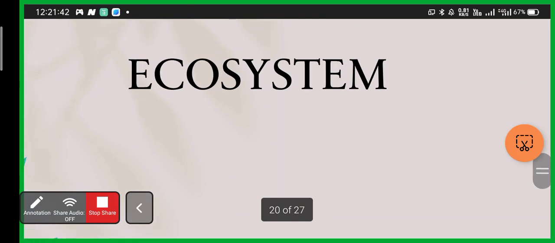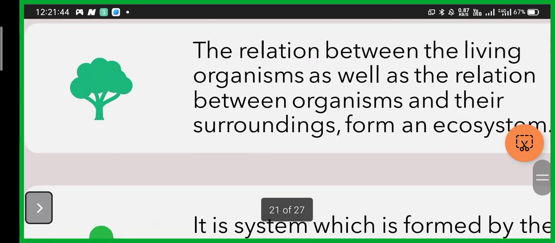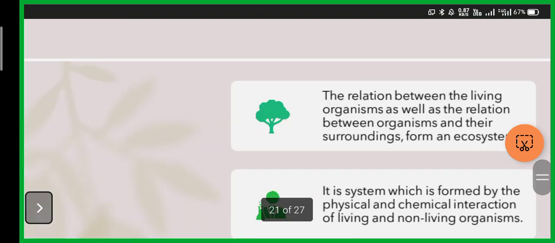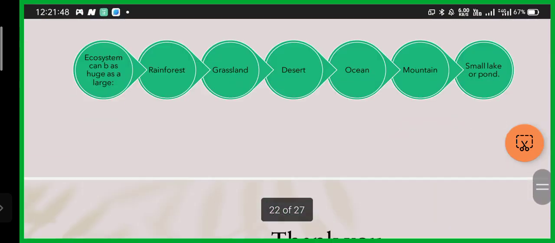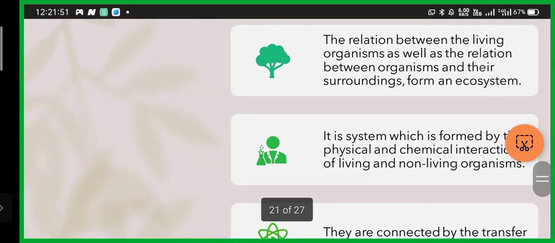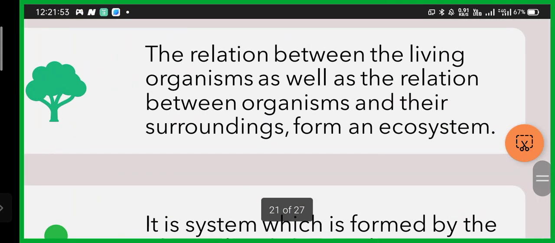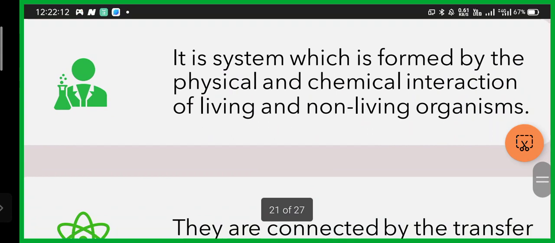Now we will learn about the ecosystem. What is an ecosystem? The relation between the living organisms, as well as the relation between the organisms and the surroundings, form an ecosystem. Ecosystem is the surrounding around us. Like we all, living organisms, have relations between us, and we interact with our surroundings also, plants, air, and all our surrounding people also. That forms an ecosystem.